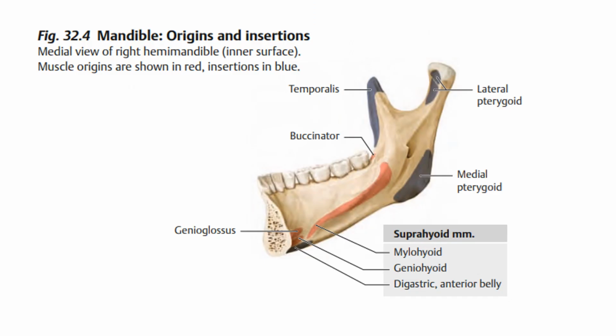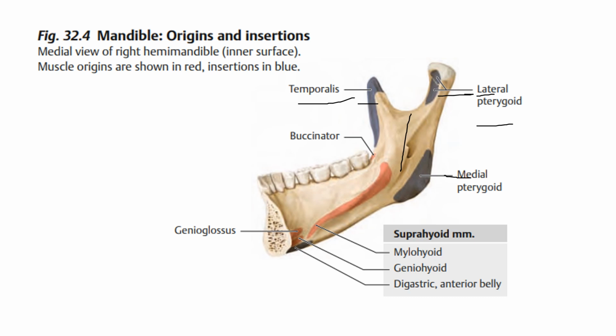Okay, this is the medial view of the mandible from the inside. So this is the temporalis muscle attachment, and the lateral pterygoid attachment. This is the condylar process. This is the coronoid process. And this is the ramus. Okay, this is the medial pterygoid muscle.